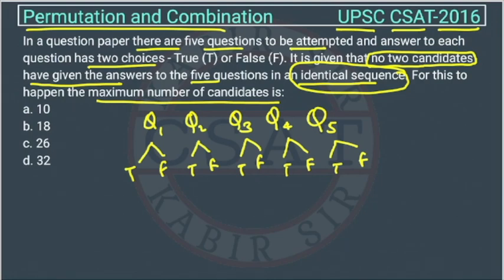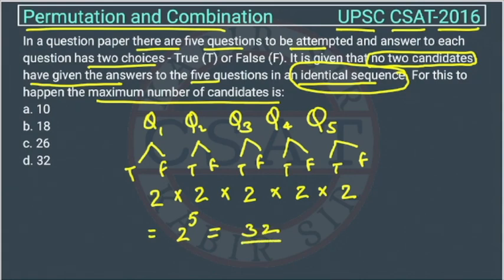So if you look here, for Q1 how many options do we have? 2, right? So Q1 can be answered in 2 ways. Similarly Q2 can be answered in 2 ways, Q3 in 2 ways, Q4 in 2 ways and Q5 in 2 ways. So this will be equal to 2 raised to 5. So how much will it be? This is equal to 32, right? So there can be 32 candidates.